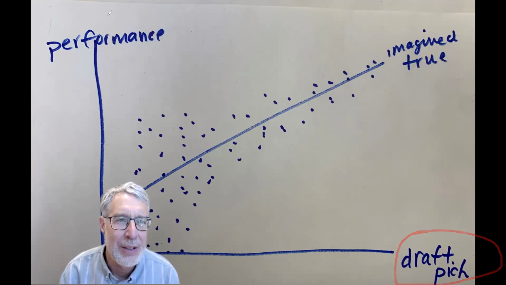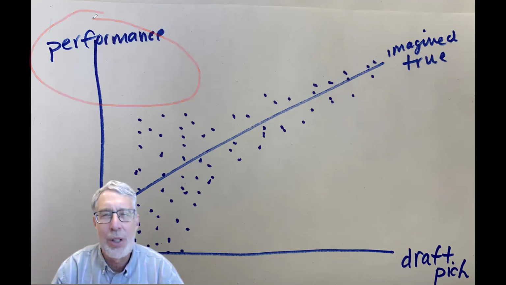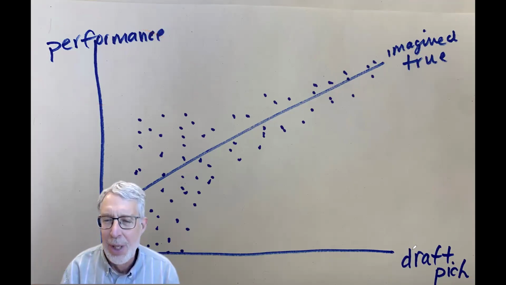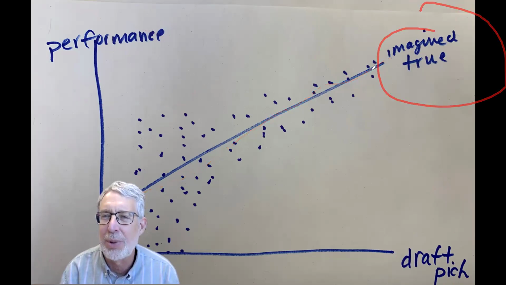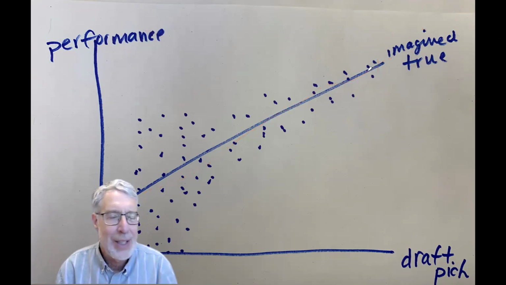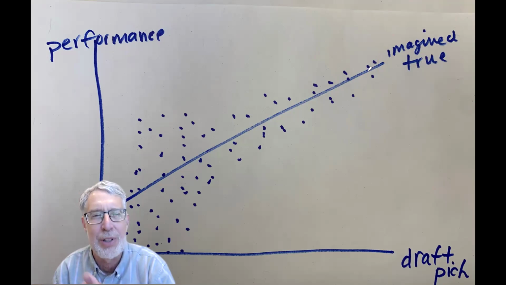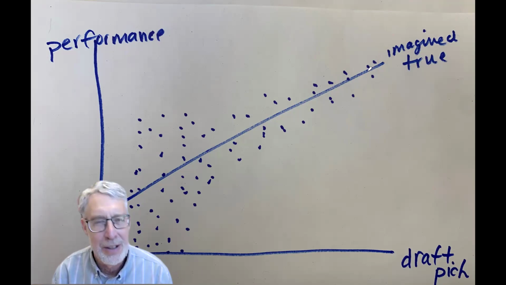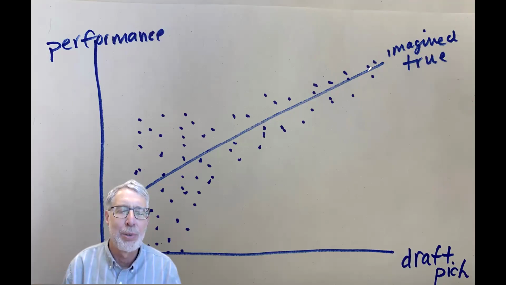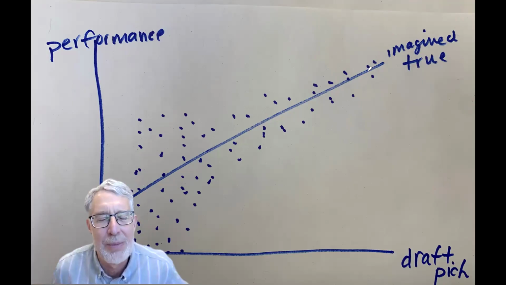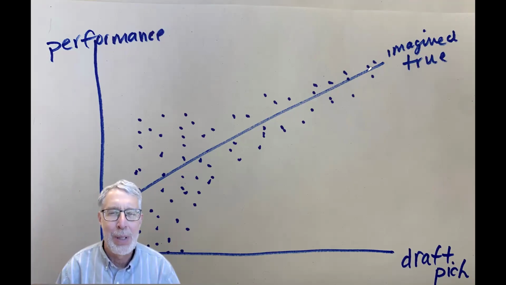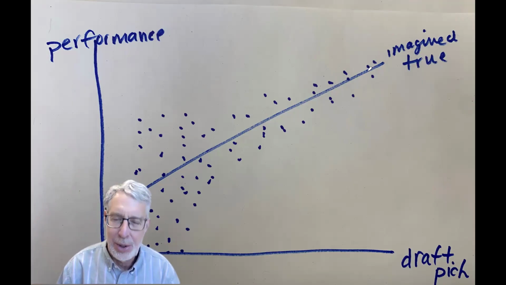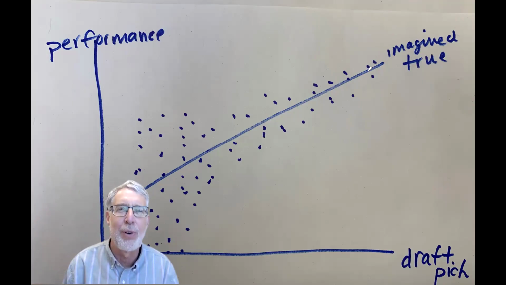And then here we'll have their performance 2 years later, 3 years later in the NBA. So we normally would expect there'd be some true relationship. We imagine this true relationship given by the solid blue line: the higher your draft pick, that is, the more the scouts have determined you're a really good player, probably the better player you actually are in the pros. So it isn't just random; the scouts and the algorithms that predict your likely future success in the pros are reasonably accurate, and people who are picked for the draft earlier than others indeed do perform better.